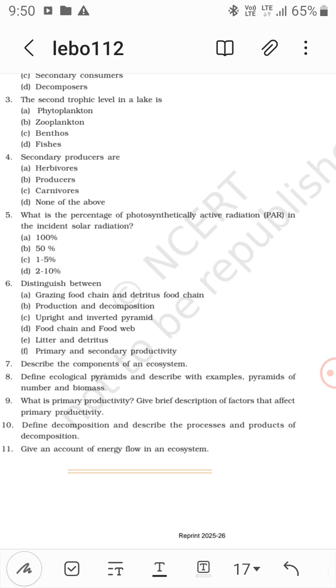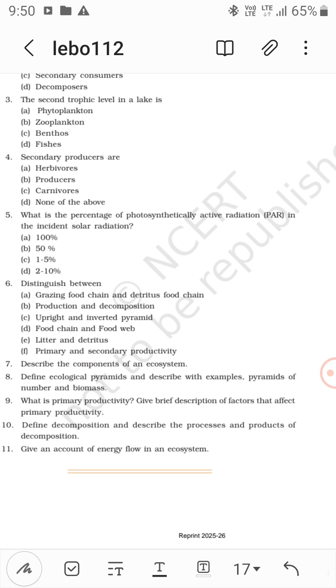The detritus food chain starts with the decomposers, and the grazing food chain starts with the plants. The detritus food chain is mostly present on land, and the grazing food chain is mostly present in the oceans.